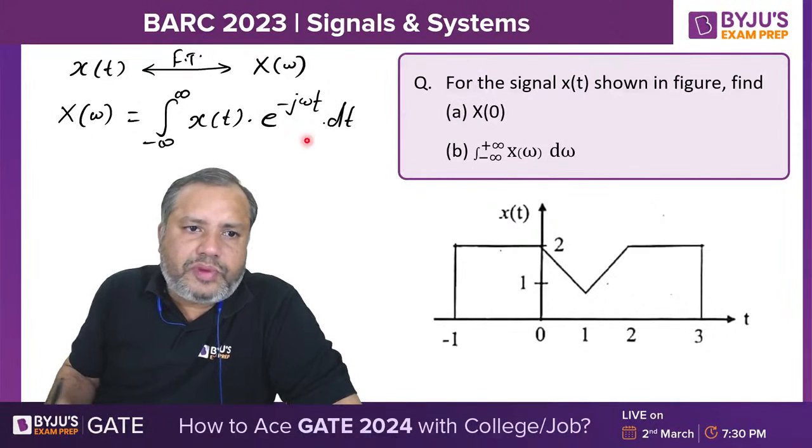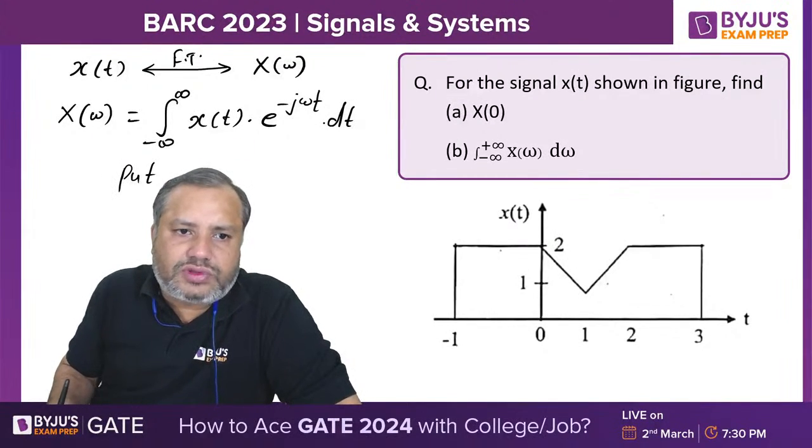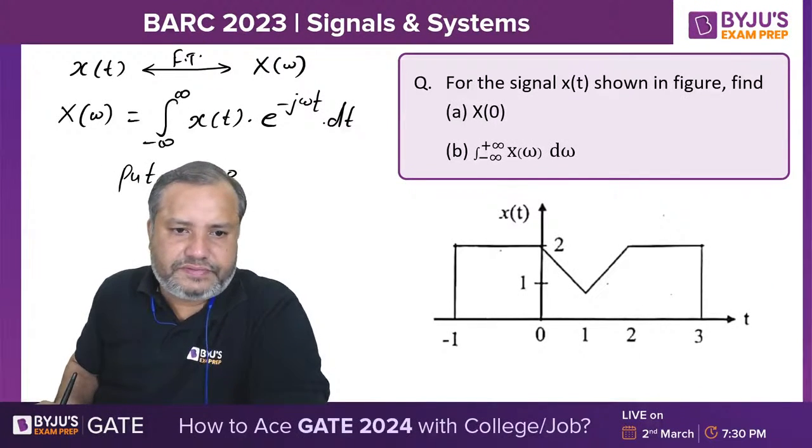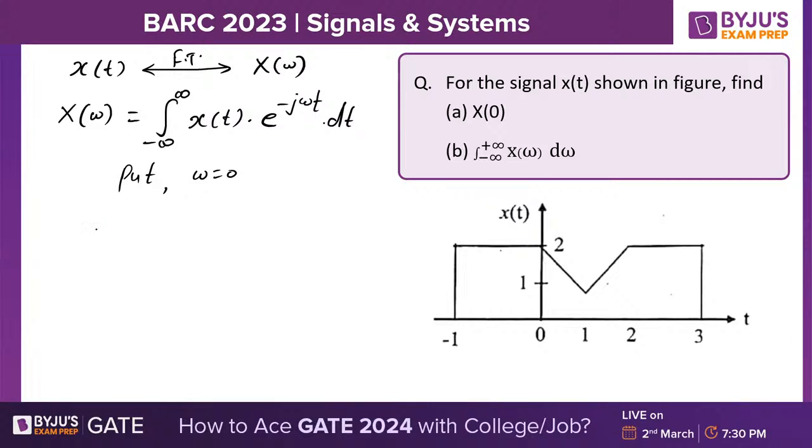Now if you put omega equal to 0 on both sides, what are you going to get? You will get capital X of 0, which is the integral from minus infinity to infinity of x of t. Please see here, e raised to minus j omega t, omega is 0, so e raised to 0 is 1. And this integration is nothing but the area under x of t.